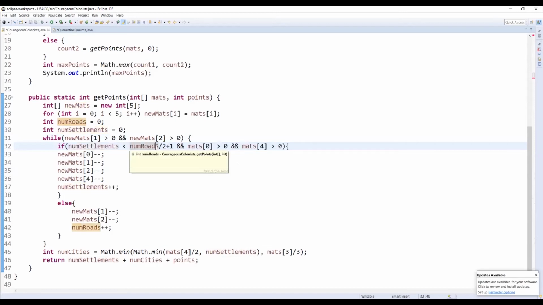The reason for this is, again, you can build a settlement every 2 roads. So this is number of roads divided by 2. And you can also build the first settlement without any roads. So then we add 1 at the end.